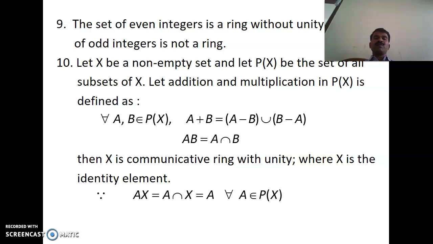Let X be a non-empty set and let P(X) be the set of all subsets of X. Let addition and multiplication be defined as A plus B equal to (A minus B) union (B minus A), and also we have A composition B equal to A intersection B. Then P(X) is a commutative ring with unity, where X is the identity element, since A intersection X equal to A for all A belonging to the power set.